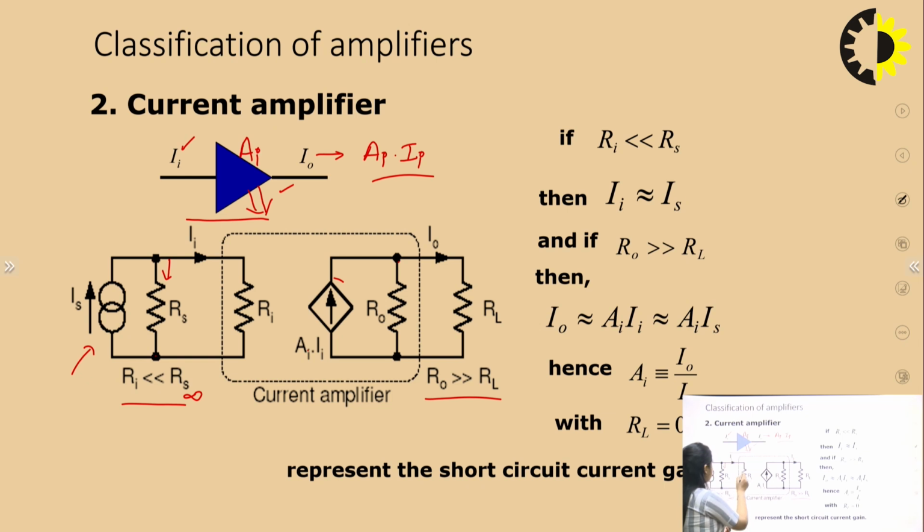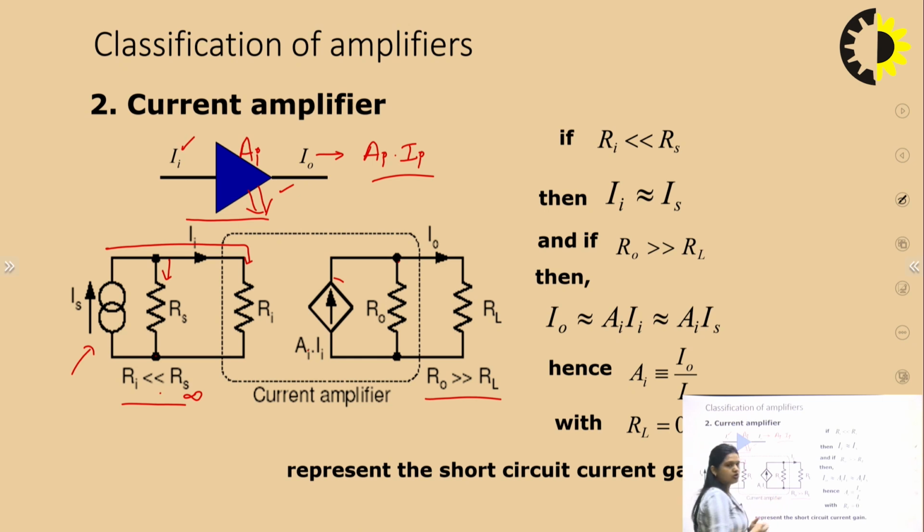So that means our input resistance should be very low as compared to this Rs. If it is infinite, in that case it's okay, but ideally it is not possible to design a current source where impedance is infinite. So in that case we can set this input impedance as low as possible. If the input impedance is less, then definitely current will follow this path and we will get the maximum current in our input. So this is how we can see why this condition is required for the current amplifier design.